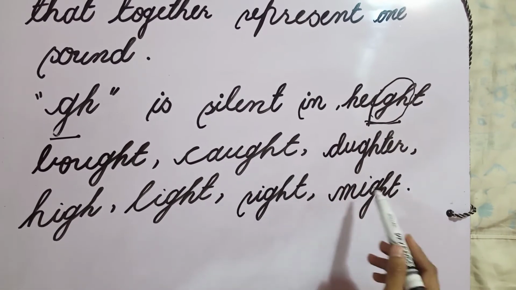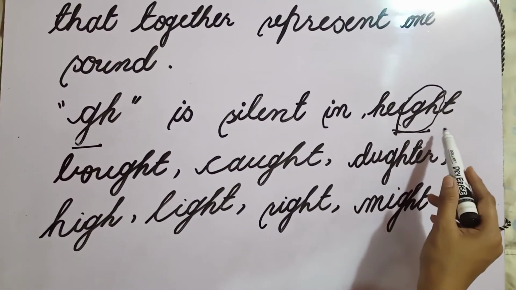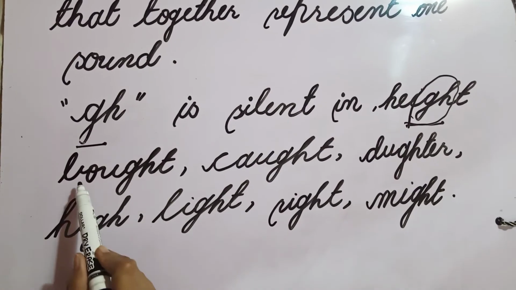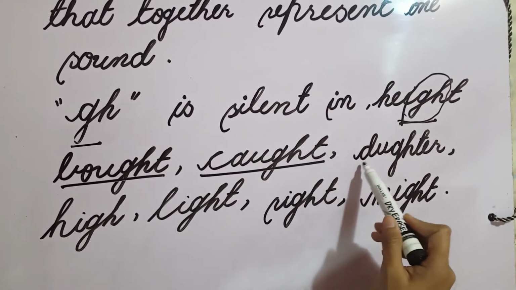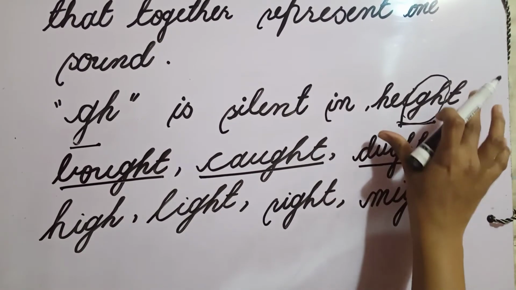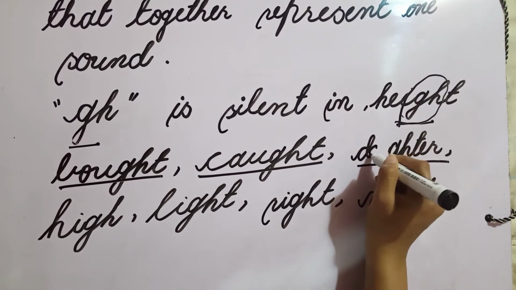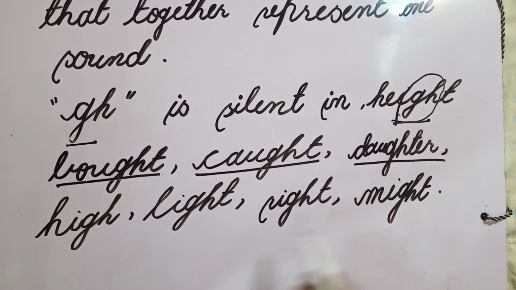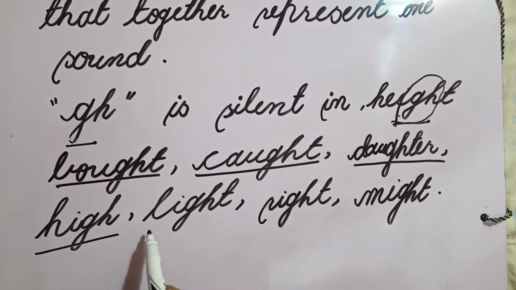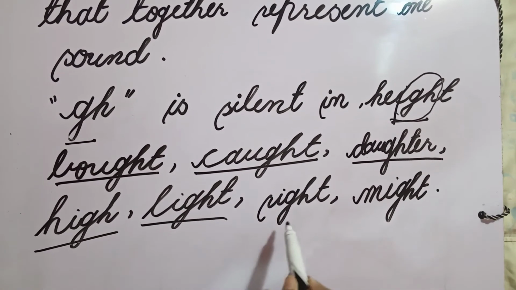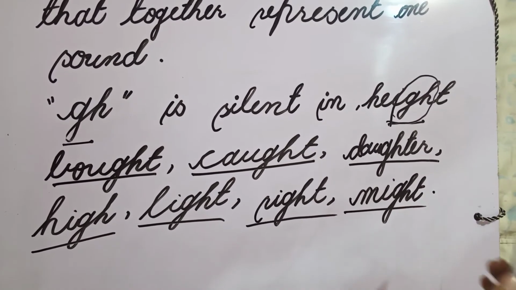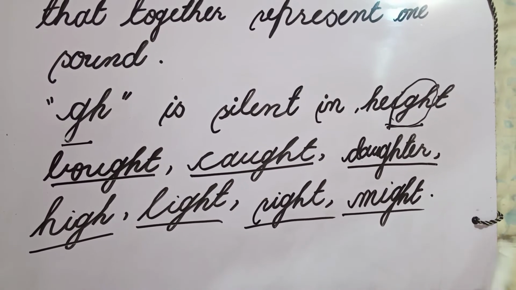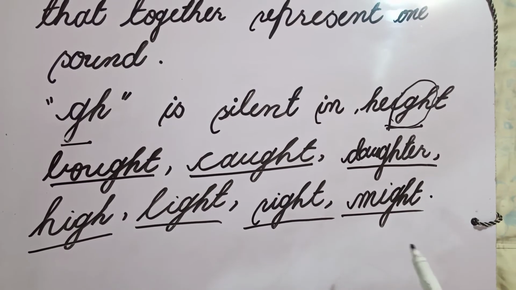These are the examples of GH when it comes in the middle of the word. Height, bought, caught, daughter, high, light, right, and also might. These are the examples of GH when GH comes in between the word.